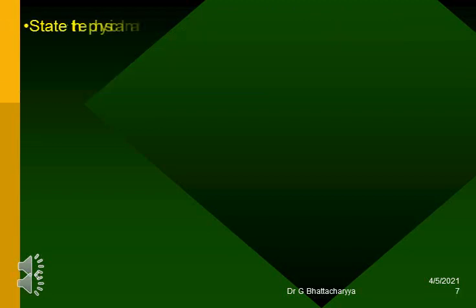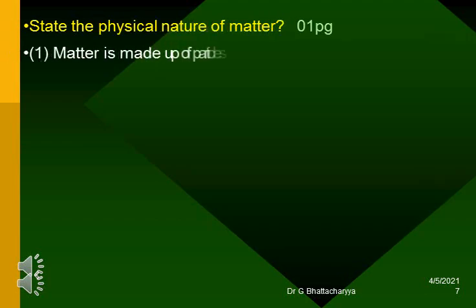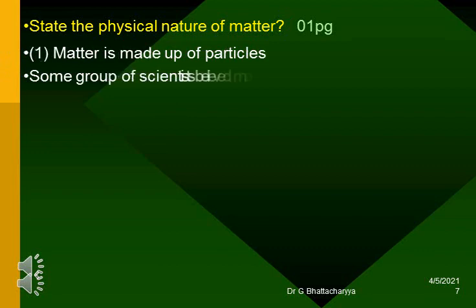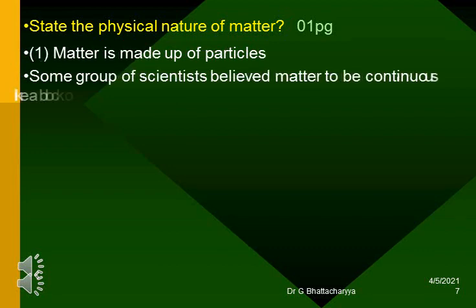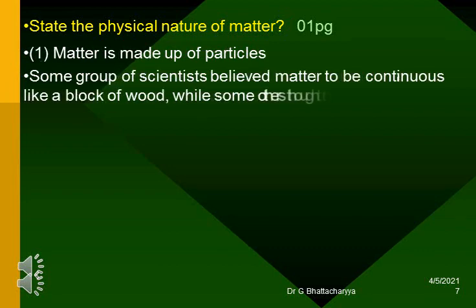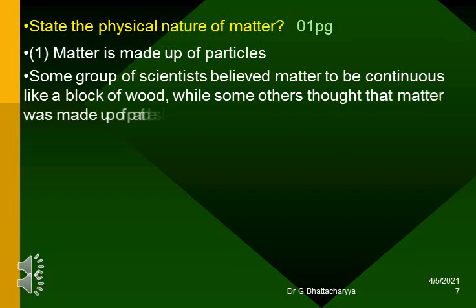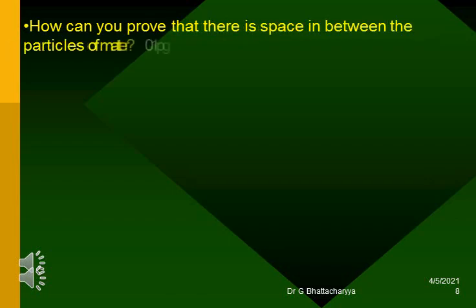State the physical nature of matter. Matter is made up of particles. Some group of scientists believed matter to be continuous like a block of wood, while some others thought that matter was made up of particles like sand. How can you prove that there is space in between the particles of matter?